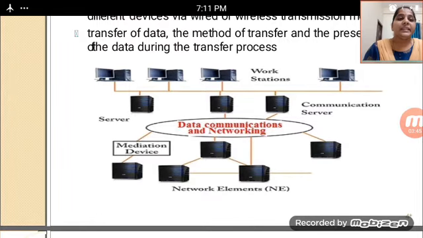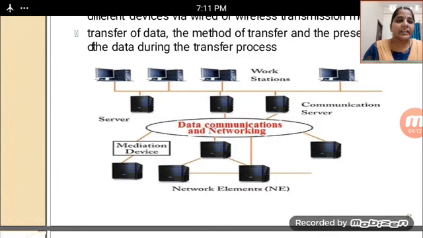There is a communication server, and the systems are connected with the communication server. First there is some server, and the communication server, connected to the data communication and the networking. In that networking, in that server, medium devices will be there, and in this medium there are some medium files.